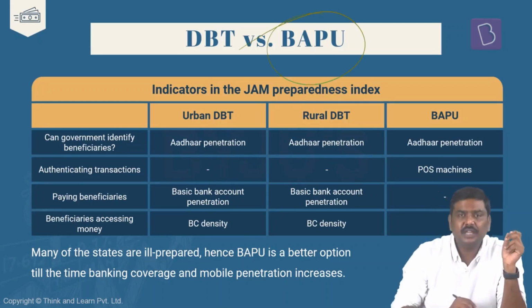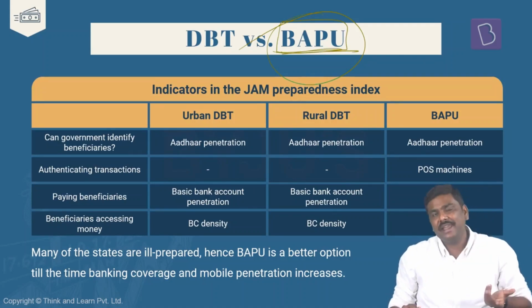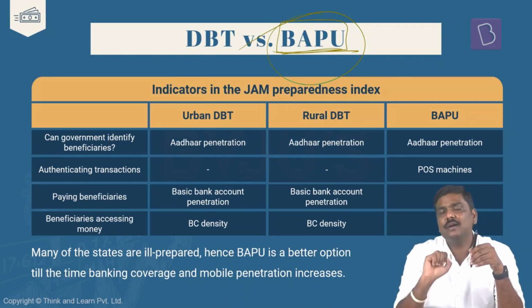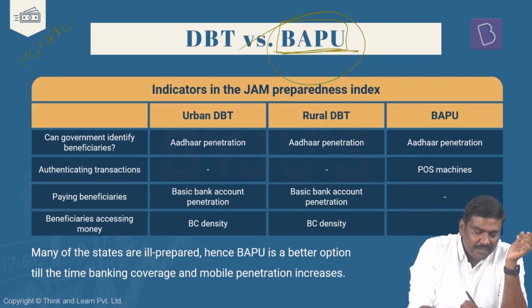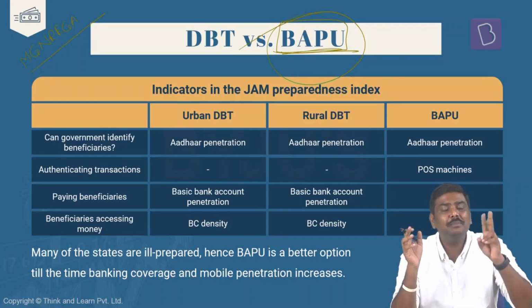Now, to address this, one of the earlier Economic Surveys recommended something called biometrically authenticated physical uptake. BAPU stands for biometrically authenticated physical uptake. Now, what is this biometrically authenticated physical uptake? Let's take a very simple example here. Imagine there is a Manrega wage worker. Under DBT, what will happen? This Manrega wage worker, Manrega stands for Mahatma Gandhi National Rural Employment Guarantee Act. Or some of the books will mention or replace Act with Scheme, right?